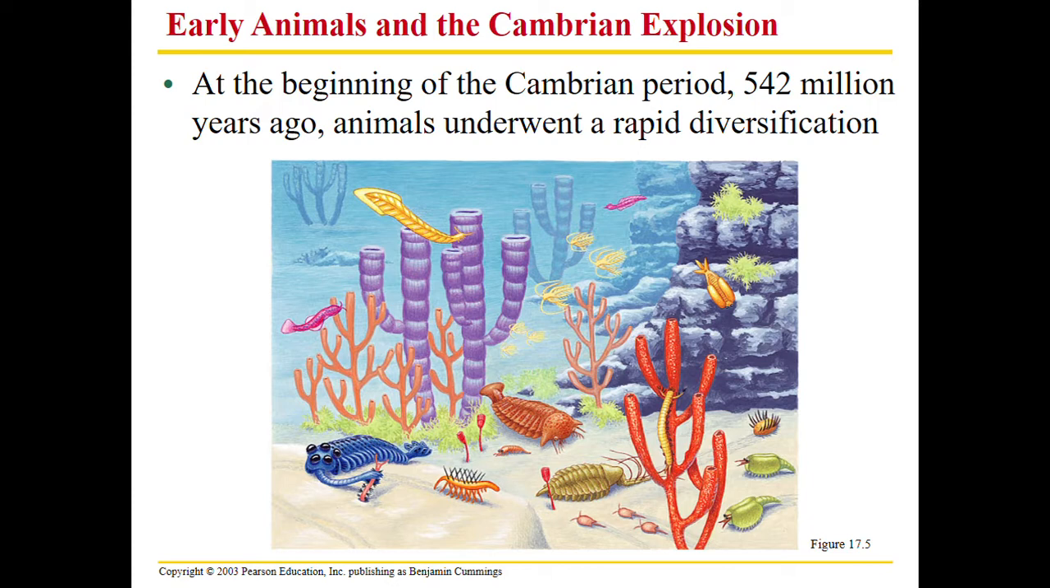Early animals hit the Cambrian explosion. We started at the Precambrian and now we're in the Cambrian, which is about 542 million years ago. We had animals undergoing rapid diversification during this Cambrian explosion. For example, adaptation, speciation, where we saw new species occurring.